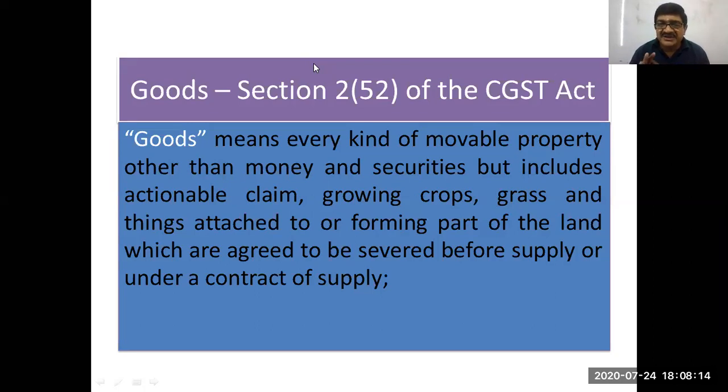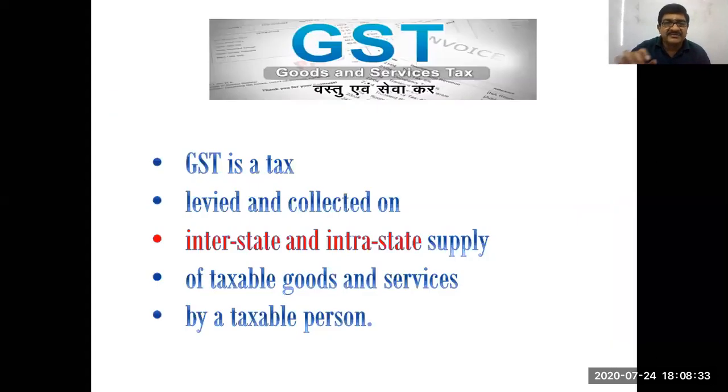Yes, sir. GST is on supply of... add the words. What will you add? GST is the tax applicable on supply of taxable goods and taxable services. Right. So again, I'll take you to the old slide. Read it here. What is written here? GST is the tax levied and collected on intra-state and inter-state supply of taxable goods and taxable services. It is not on supply of goods and services.